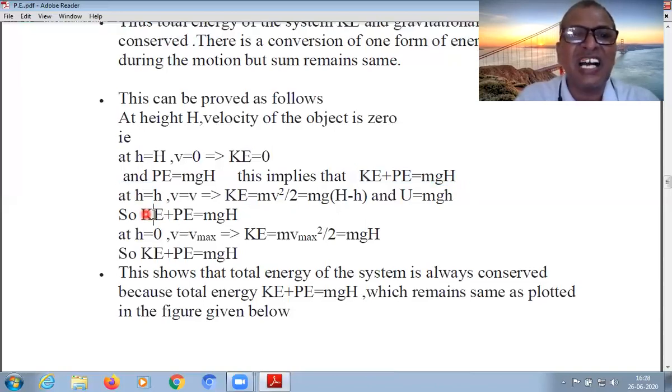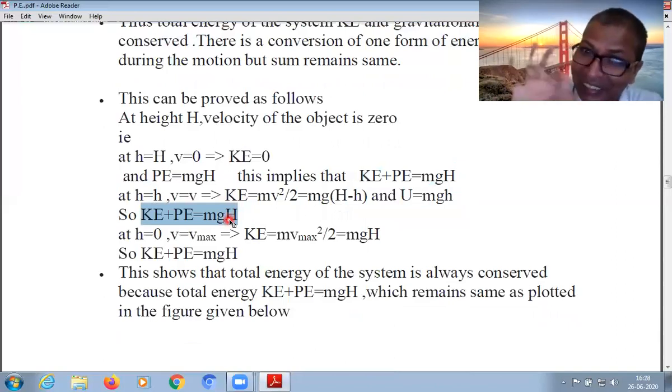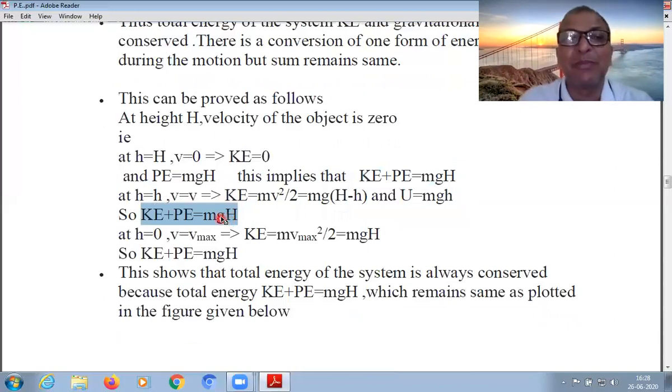At any point between top and bottom, where both kinetic and potential energy remain, the kinetic energy is mg(H minus h) and the potential energy is mgh. By adding, it comes to mg capital H.